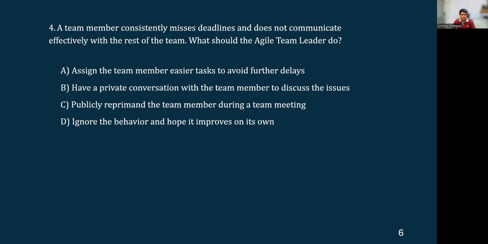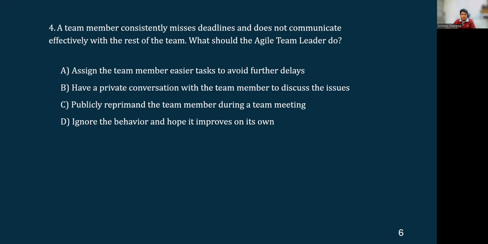Option D, ignore the behavior and hope it improves on its own. Again, this is like letting the team member miss the deadlines and not communicating effectively with the team members, which means that the agile team leader is letting the team's performance go down.